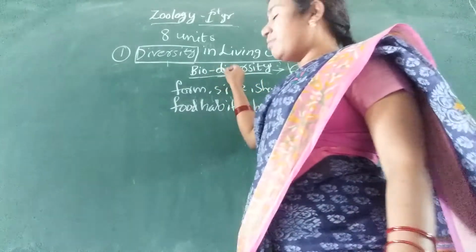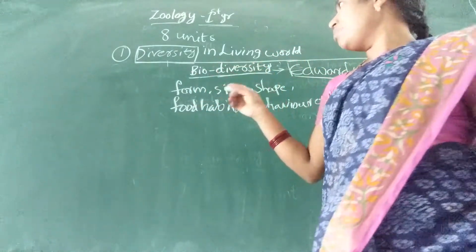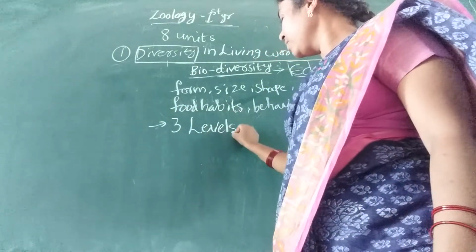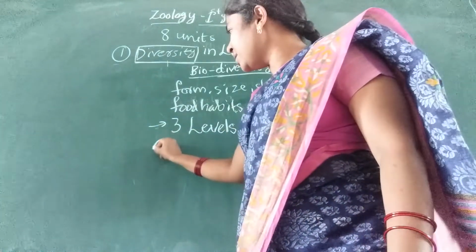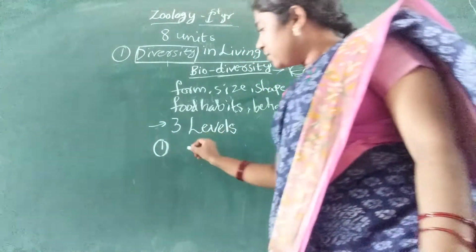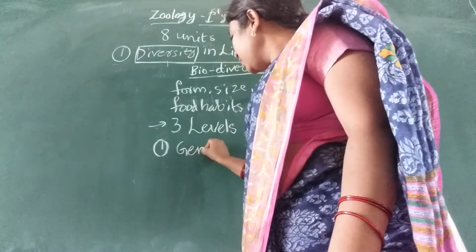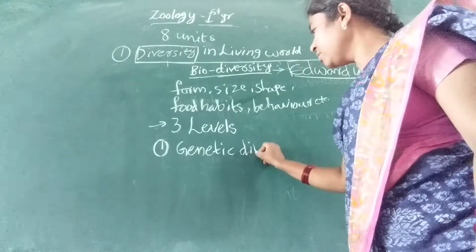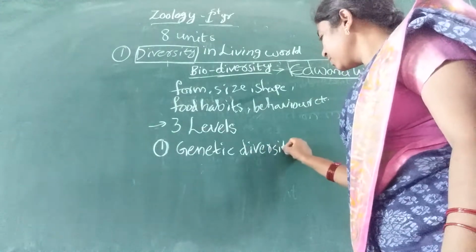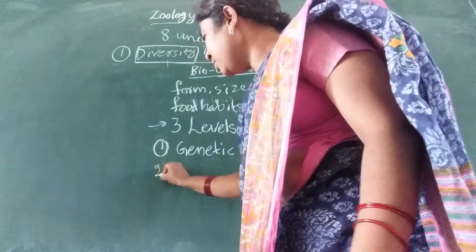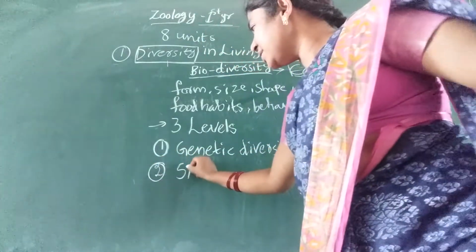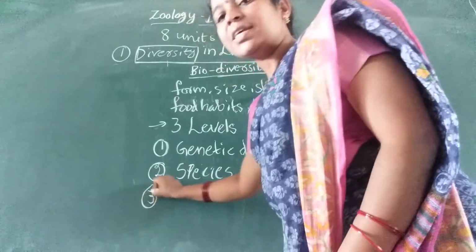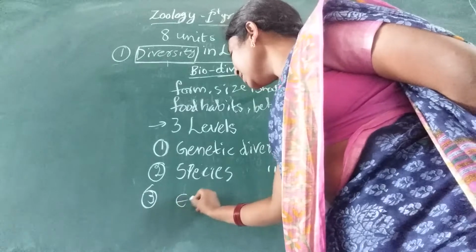Here in biodiversity there are three levels present. These three levels are: first one is genetic diversity, second one species diversity, and last one is ecological diversity.